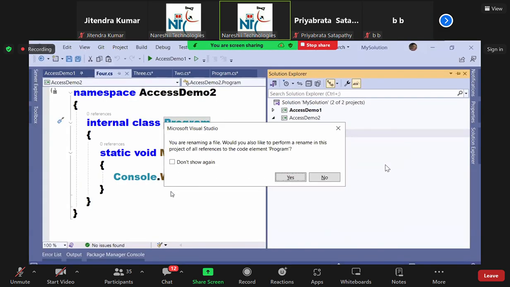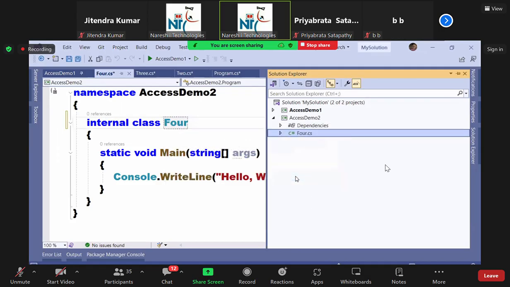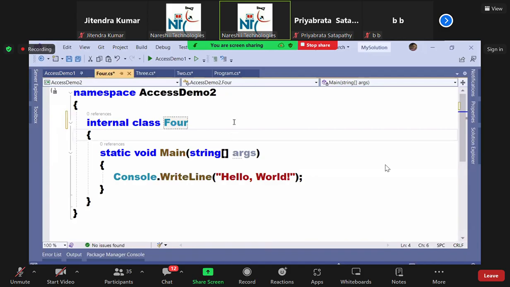When you enter, it will ask you, read it. Shall I rename everything associated with this, is what it was telling. Are you clear or not? What is it telling you? It is basically saying I will rename everything associated with this. Okay, rename. Yes. Are you clear? I want to make this class a child class of the program.